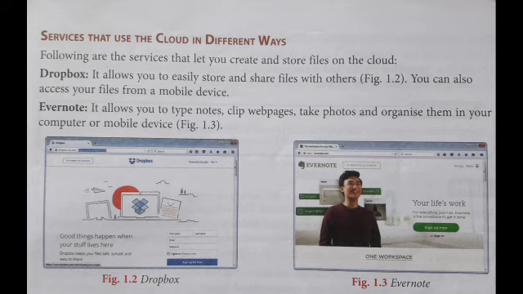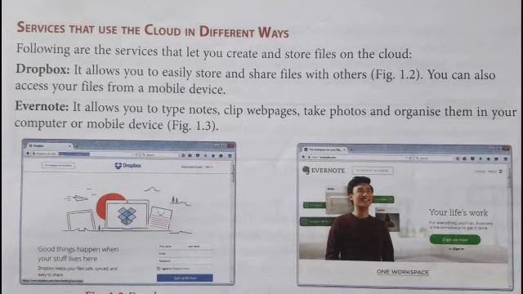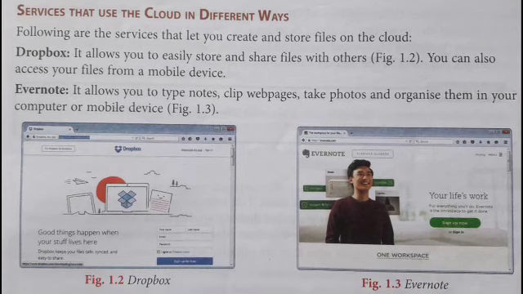Now student, Dropbox is used to share files to a remote location. Suppose your friend is living in another state or another city, you can share your file with him using Dropbox. You have to log into Dropbox and put your file in the Dropbox, and then your friend needs to log into the Dropbox and he can easily download that file. This is the procedure of Dropbox.